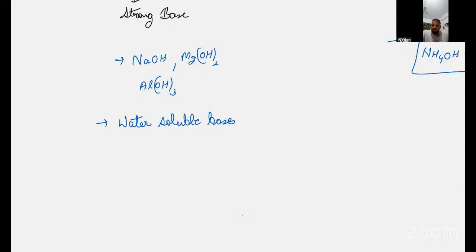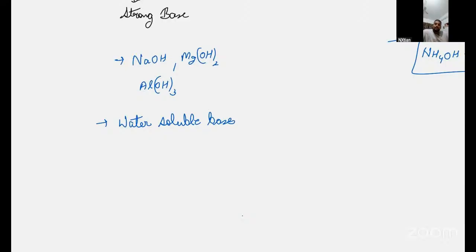Did you understand, Godwin? Can you unmute your mic? Ansh, did you understand? Yes, sir. All the strong bases that completely dissociate OH minus ions are called water soluble bases because they are soluble in water. Simple.